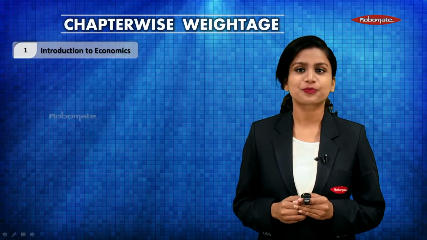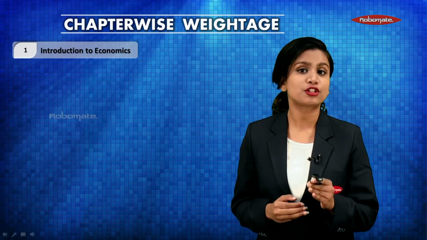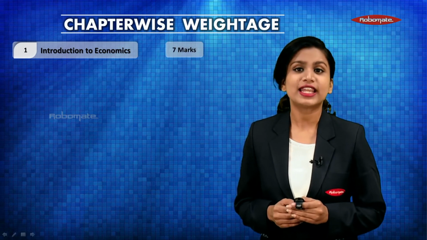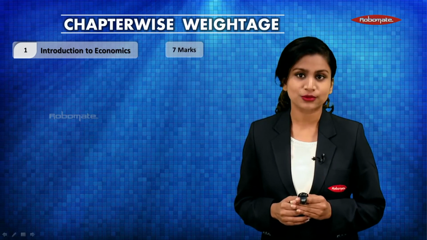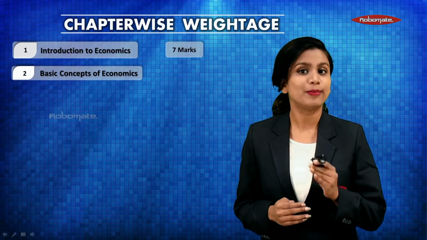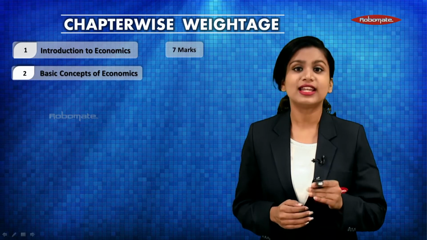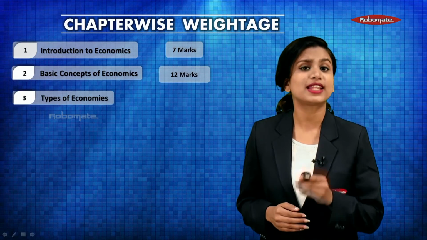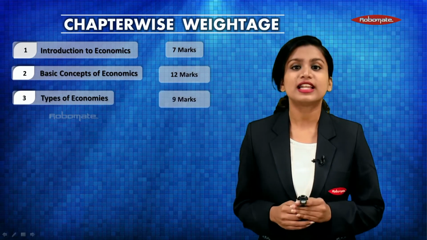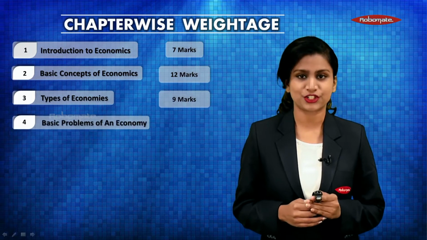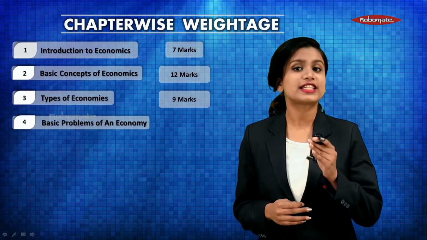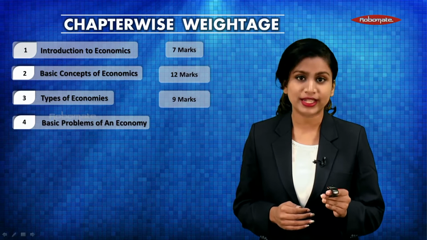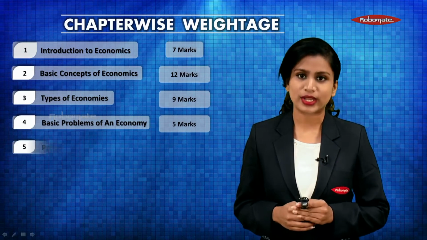Let us first look at the chapter-wise weightage. The first chapter, that is Introduction to Economics, contains 7 marks weightage. Second chapter, Basic Concepts of Economics, contains 12 marks weightage. The third chapter, that is Types of Economies, contains 9 marks weightage. The fourth chapter, that is the Basic Problems of an Economy, contains 5 marks weightage.